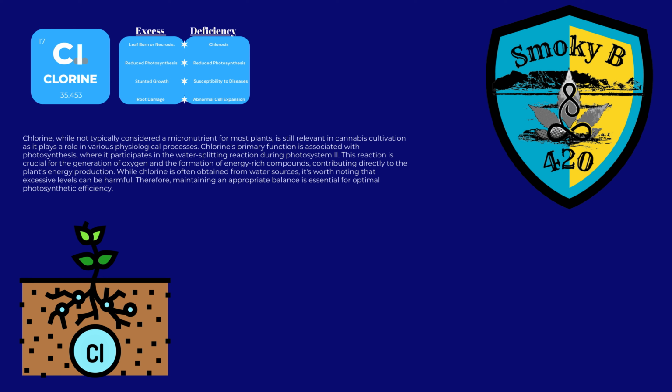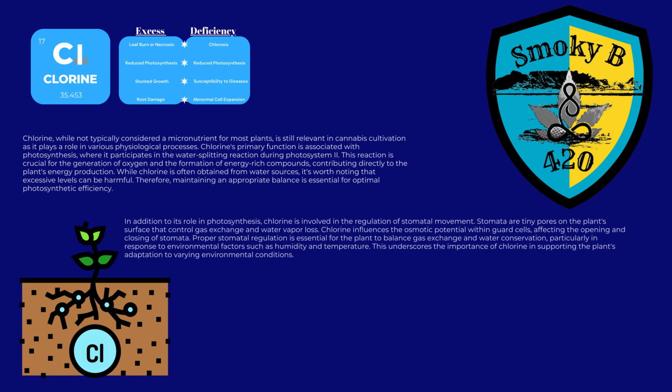Chlorine, while not typically considered a micronutrient for most plants, is still relevant in cannabis cultivation as it plays a role in various physiological processes. Chlorine's primary function is associated with photosynthesis, where it participates in the water-splitting reaction during photosystem 2. This reaction is crucial for the generation of oxygen and the formation of energy-rich compounds, contributing directly to the plant's energy production. While chlorine is often obtained from water sources, it's worth noting that excessive levels can be harmful. Therefore, maintaining an appropriate balance is essential for optimal photosynthetic efficiency.